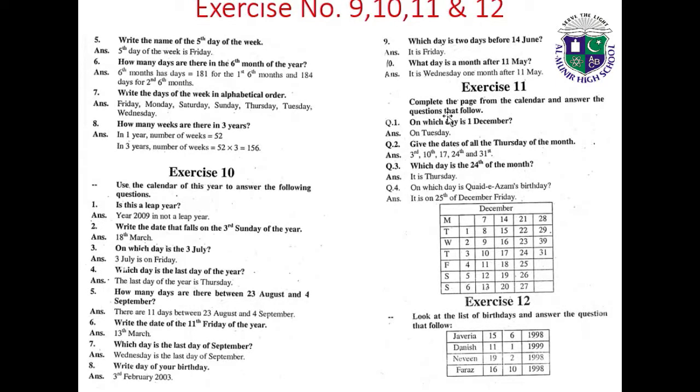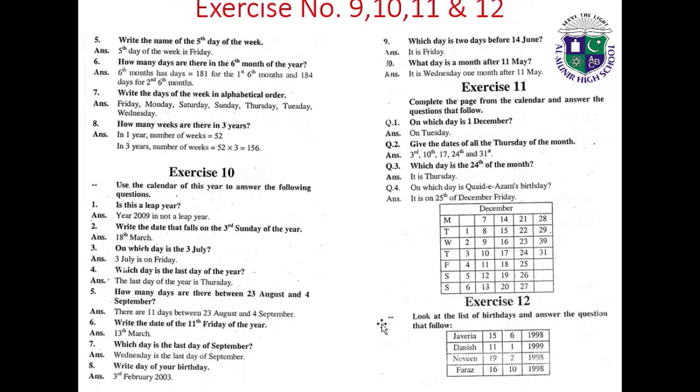Exercise 11. Complete the page from the calendar and answer the questions that follow. On which day is 1 December? On Tuesday. Give the dates of all the Thursdays of the month: 3rd, 10th, 17th, 24th and 31st. Which day is the 24th of the month? It is Thursday. On which day is Quaid-e-Azam's birthday? It is on 25th December, Friday.